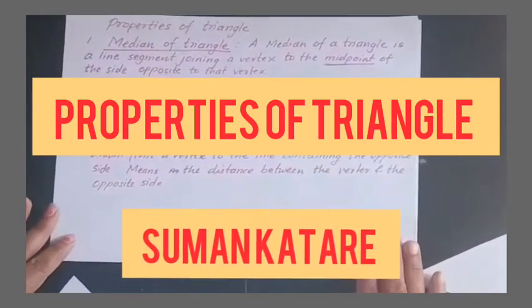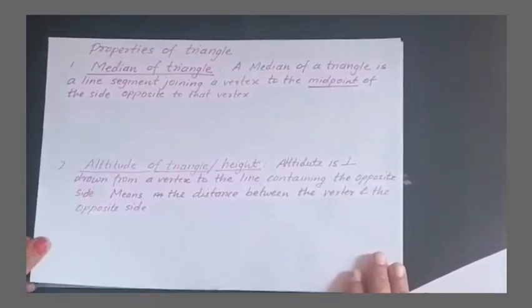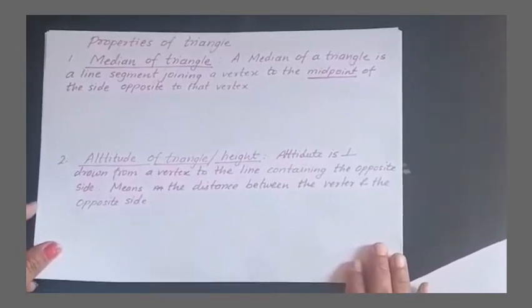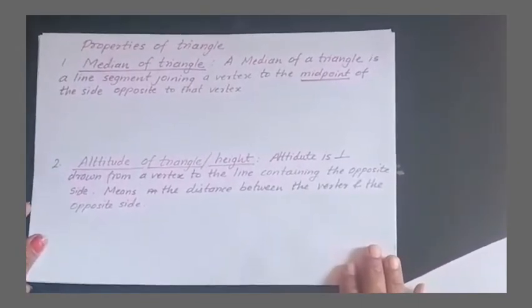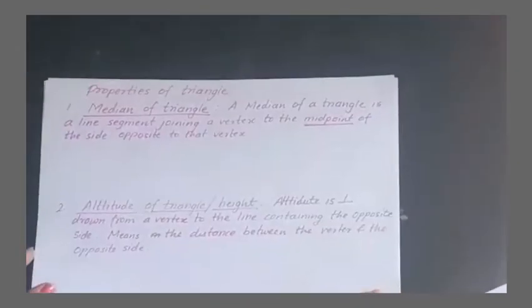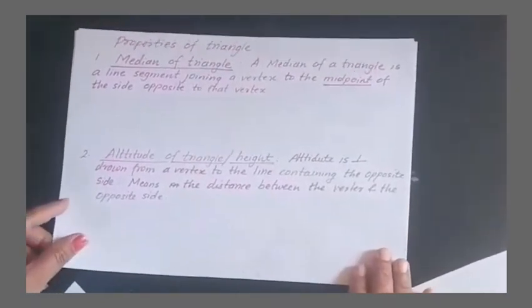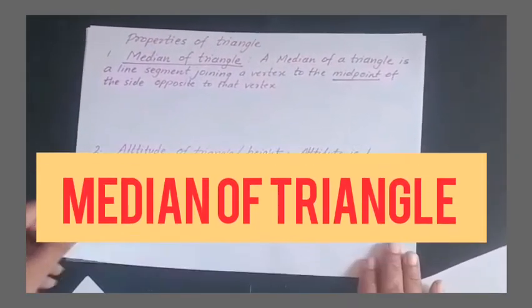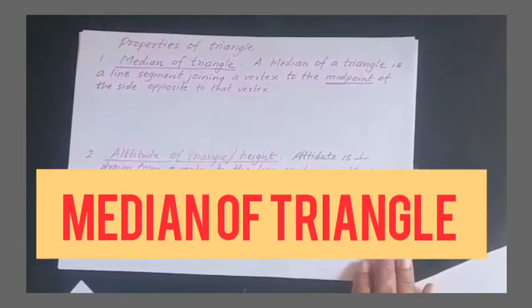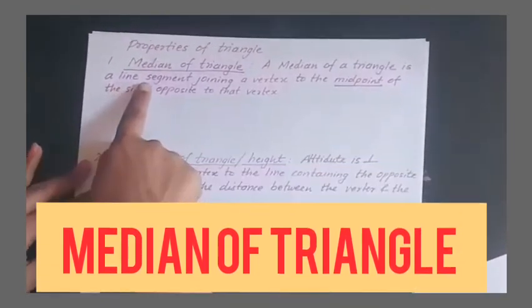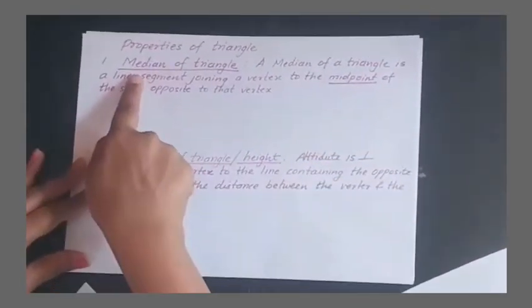Understanding the types of triangle based on its side and angle, let's try to understand some more properties of triangles. So these two properties are new for you in 7th standard. Let us try to understand it in detail. So the first property is the median of a triangle.